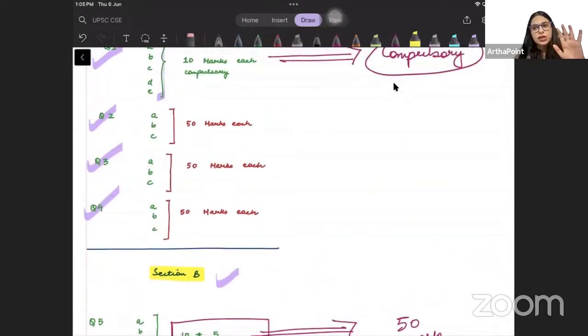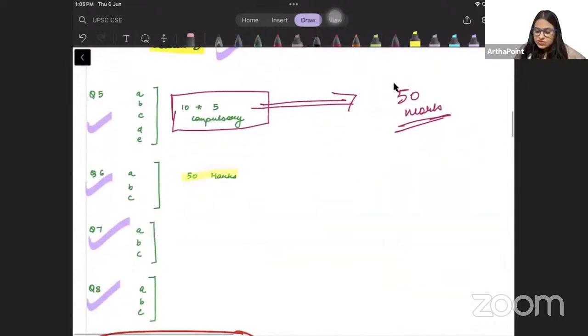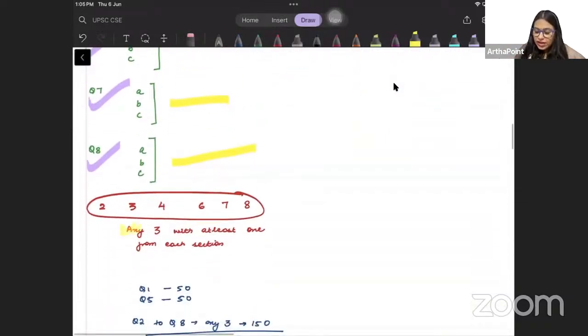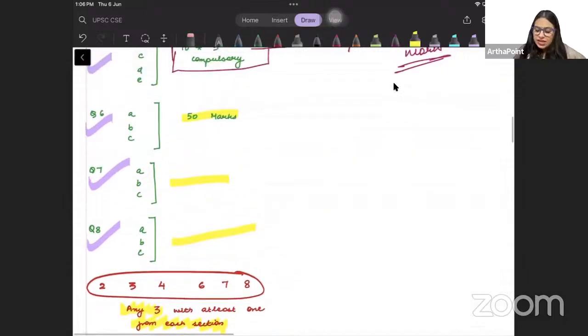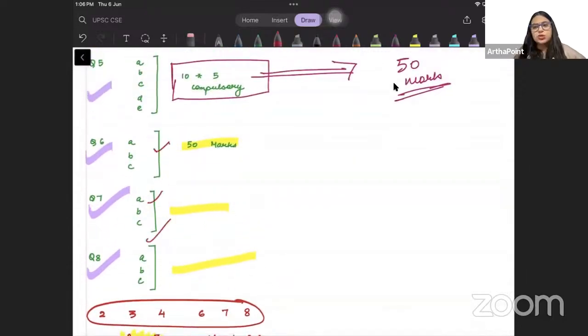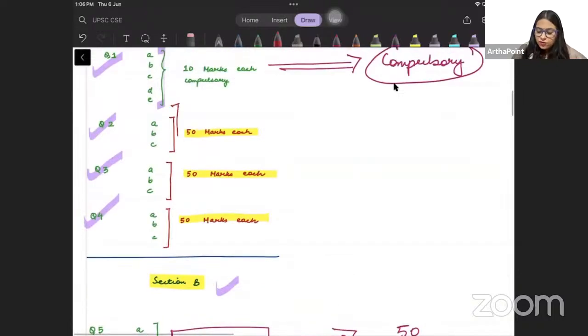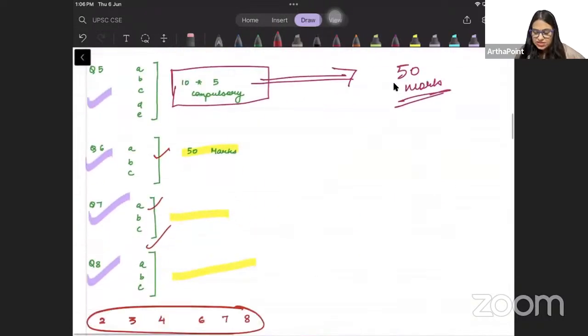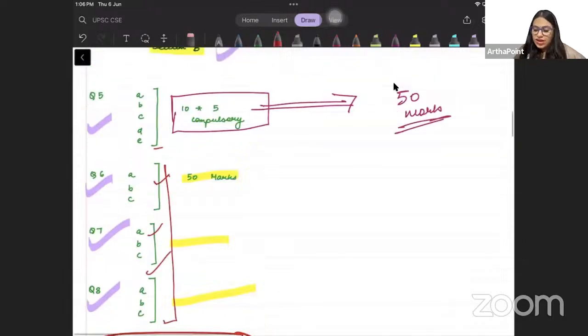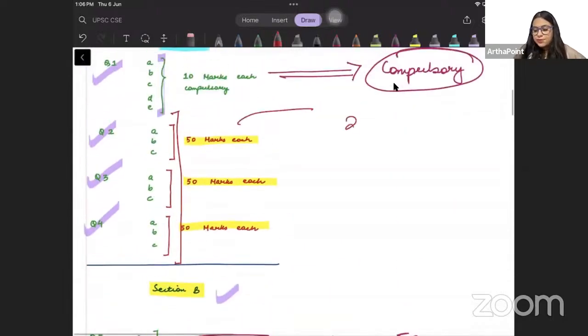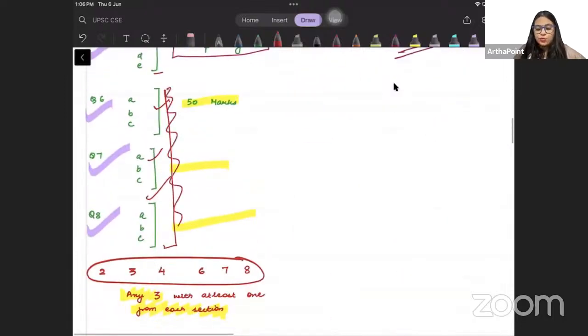So remaining questions are again of 50 marks each. Question 2 will be 50 marks, 3 50 marks, 4 50 marks, 6 50 marks, 7 50 marks and 8 50 marks. Out of these 6 questions, you have to do any 3. कोई 3 कर लो, but with one condition that there should be one chosen from each section. माने if I want to do 6 7 8 तो गलत हो जाएगा. I need to choose at least one from this section, at least one from this section. तो ऐसा कुछ कर सकते हो कि you can choose 2 from here, and then यहाँ से you can choose any 2, 6 7 8 में से.